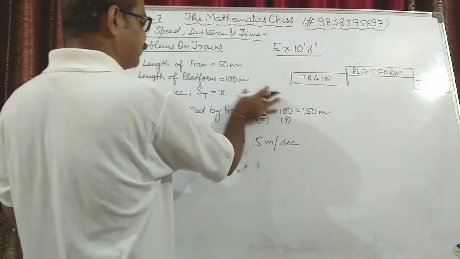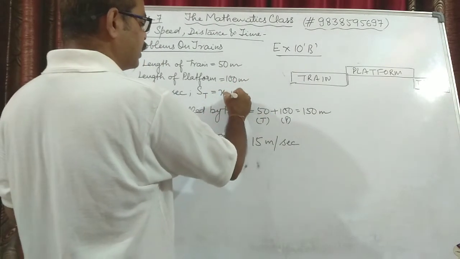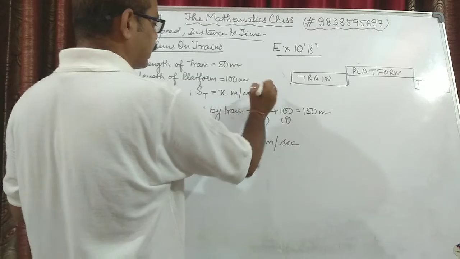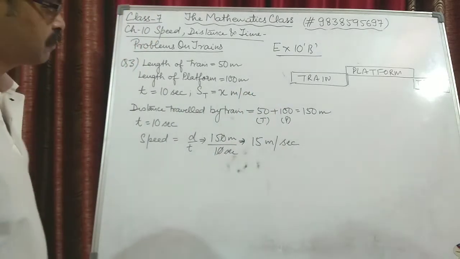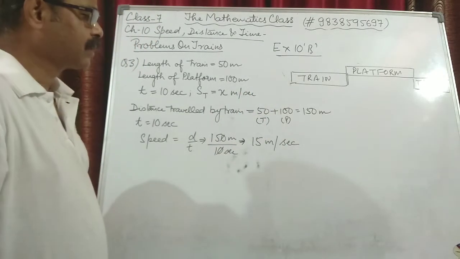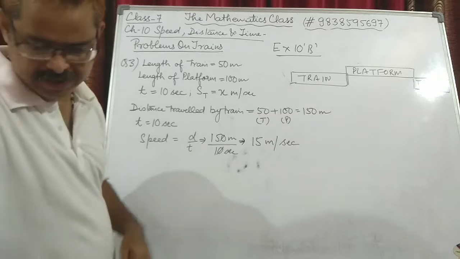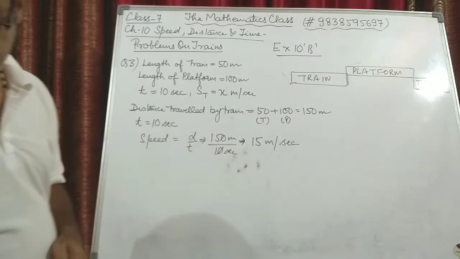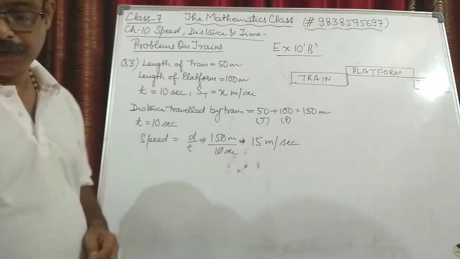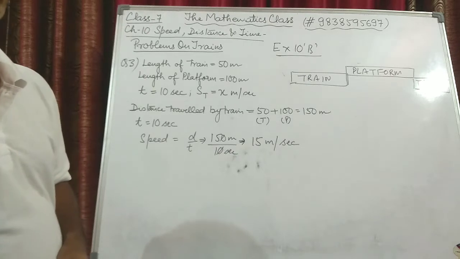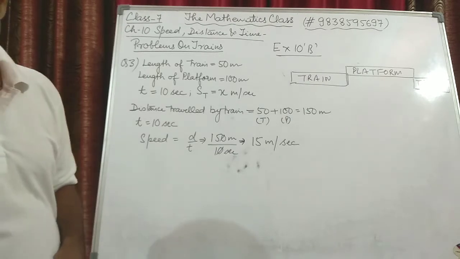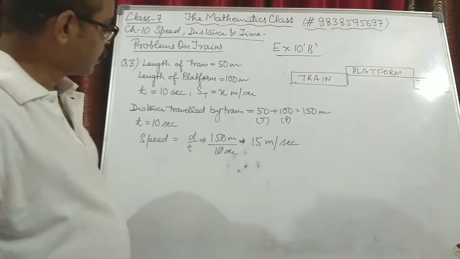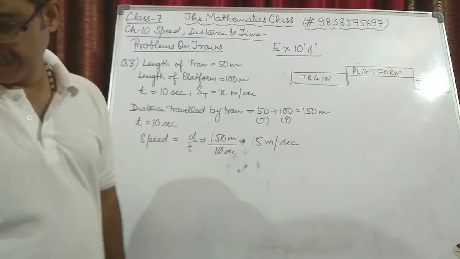So we have found the speed in meters per second, and we know the conversion of meters per second to kilometers per hour. If it is written in the question to find the speed of the train in kilometers per hour, we will multiply it by 18 upon 5.